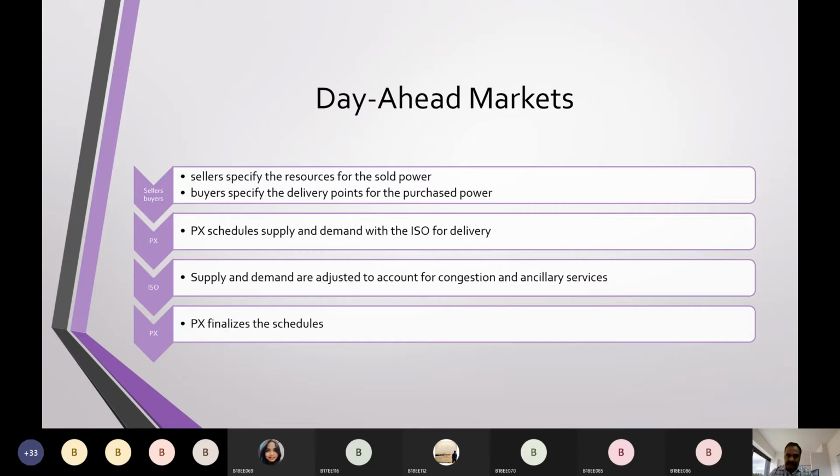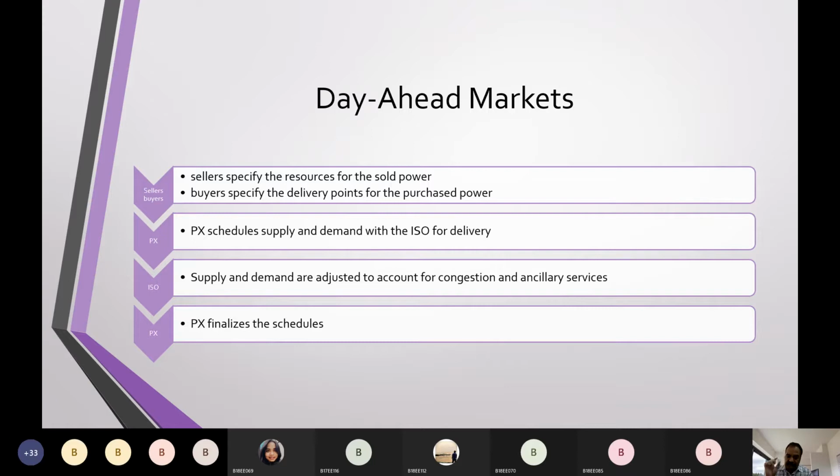And based upon this, the PX, the power exchange, schedules the supply and demand along with the independent system operator, because this guy will be controlling the transmission sector, right? So the PX, the market, decides along with the ISO for delivery. He schedules the power based upon the bid system.